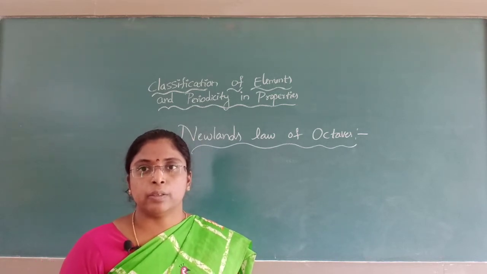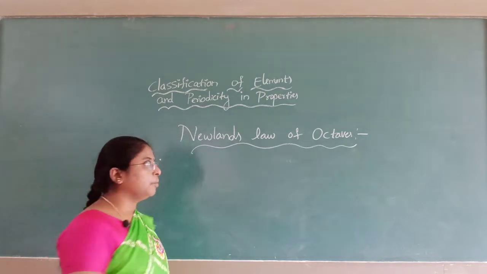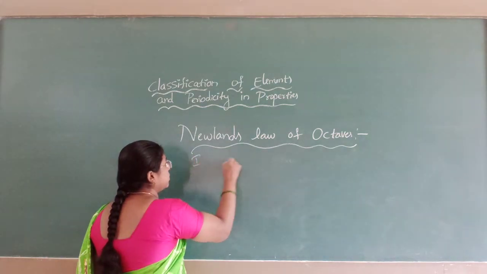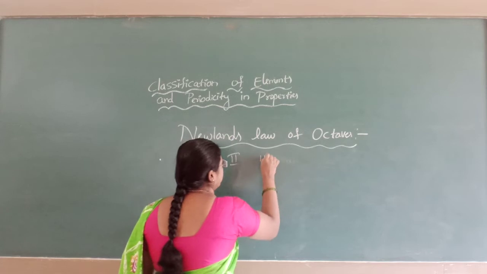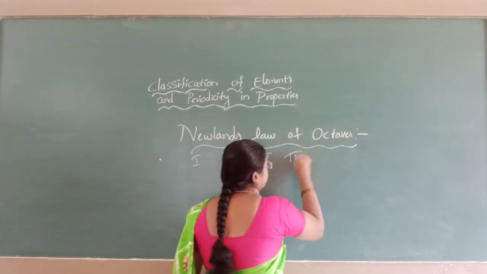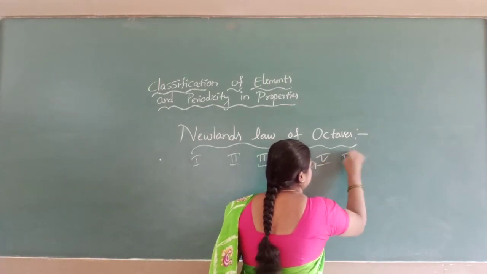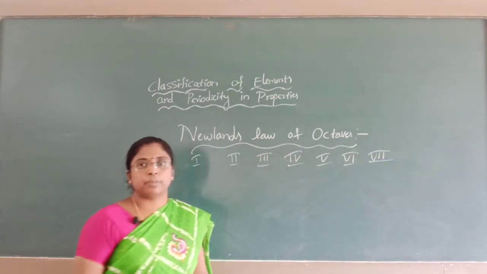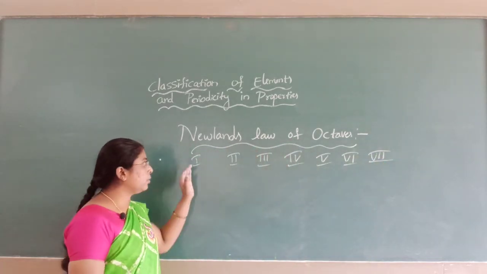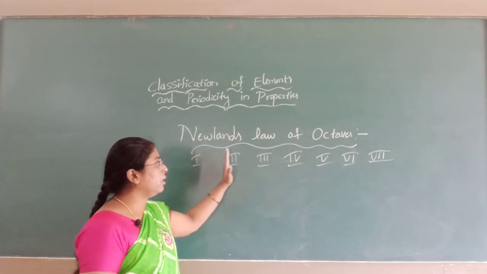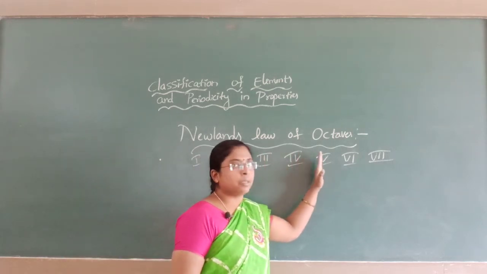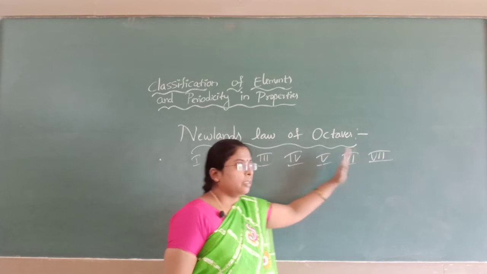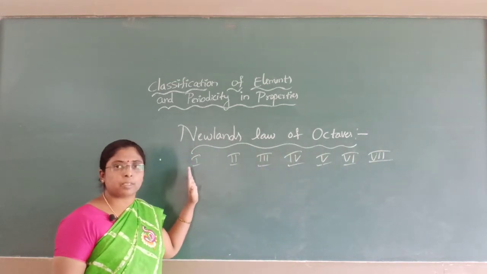the musical notes. You know that musical notes in nature are only 7, and the 8th one is a repetition of the first one. Musical notes sa, re, ga, ma, pa, dha, ni. Next comes the same sa.